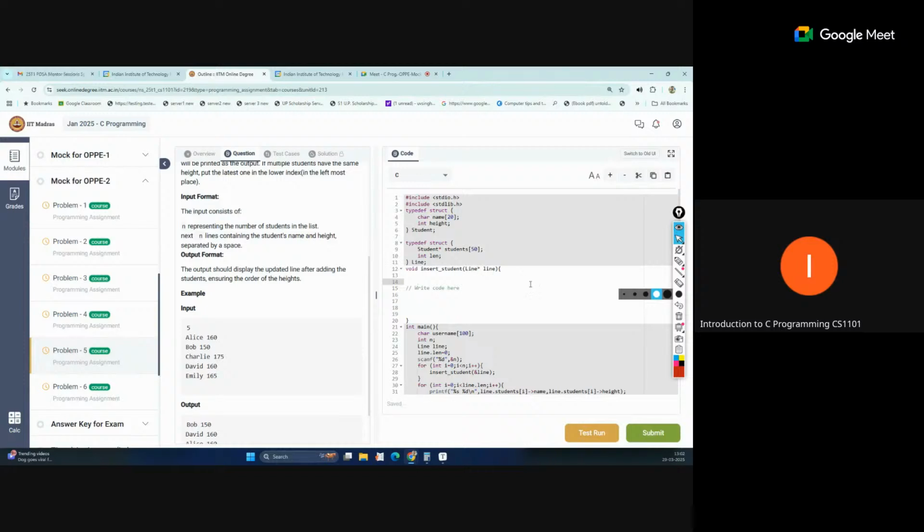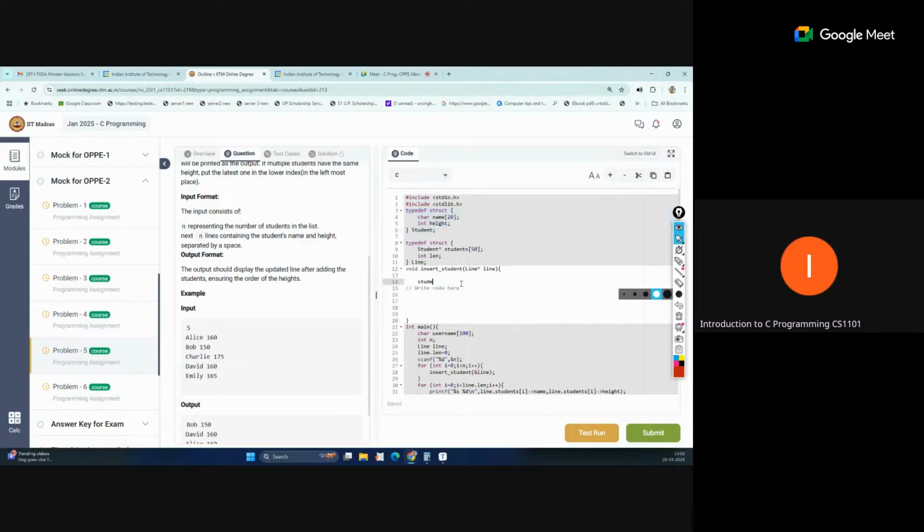So first we have to create the student, not this students, this one structure, line student. So we have to allocate memory for this.